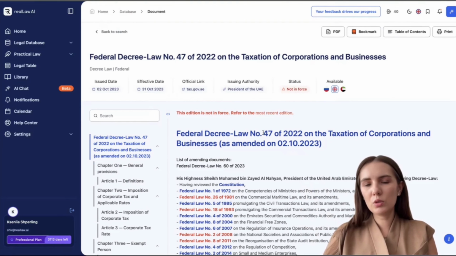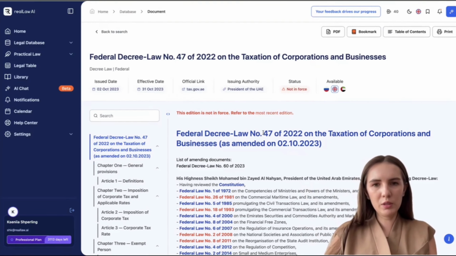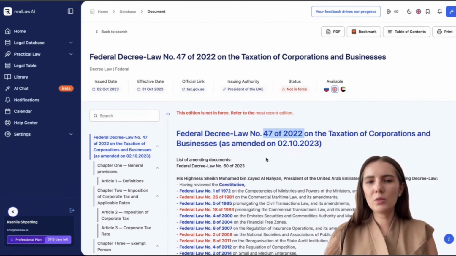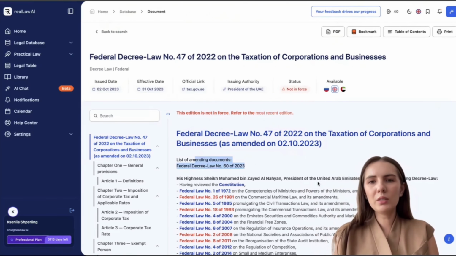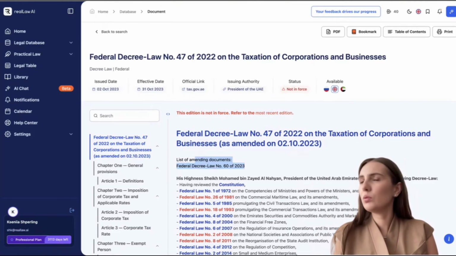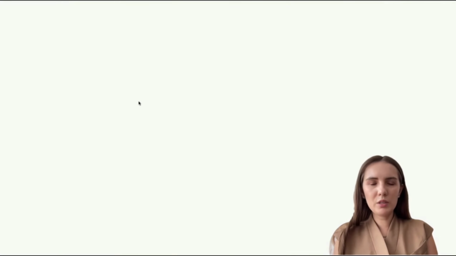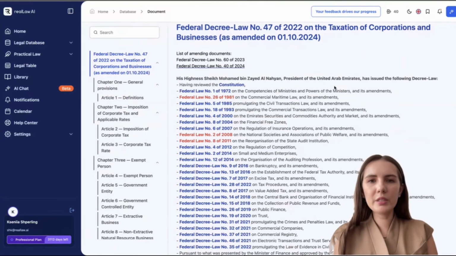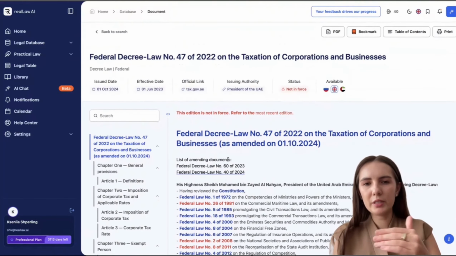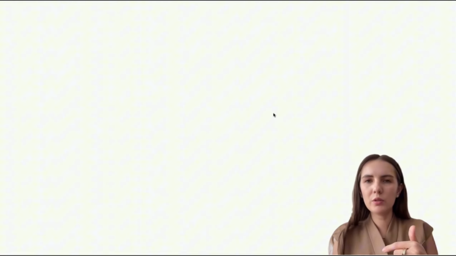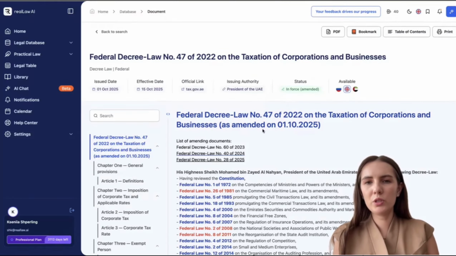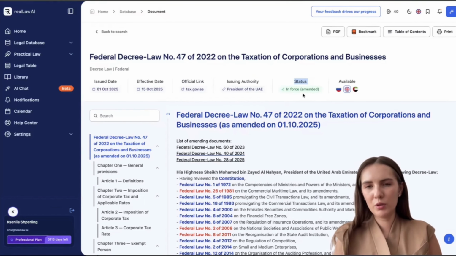And right here, you can also find differences, for example, from the previous text. The law we see here only has one amendment, amendment number 60 from 2023. This means amendments from 2024 and 2025 aren't included, so this version is highlighted in red, meaning it's not in force and you shouldn't rely on it. Well, we can gradually move forward like this by clicking on a more recent edition, and we'll go through it step by step. Here, amendment number 40 has already been taken into account. And so we'll click once more to reach the most up-to-date version, which is where we originally began our review of the document.